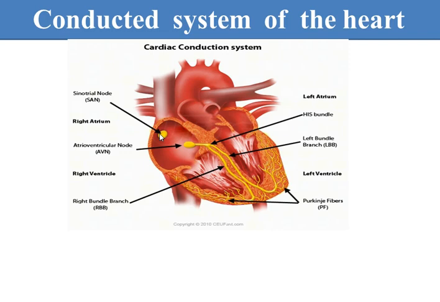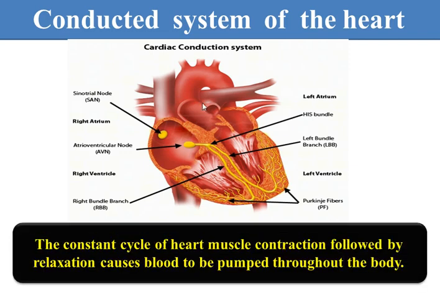It is a cardiac cell modified to a nerve cell, and it releases the first impulse that gave the first start of life. And we have another node, we call it